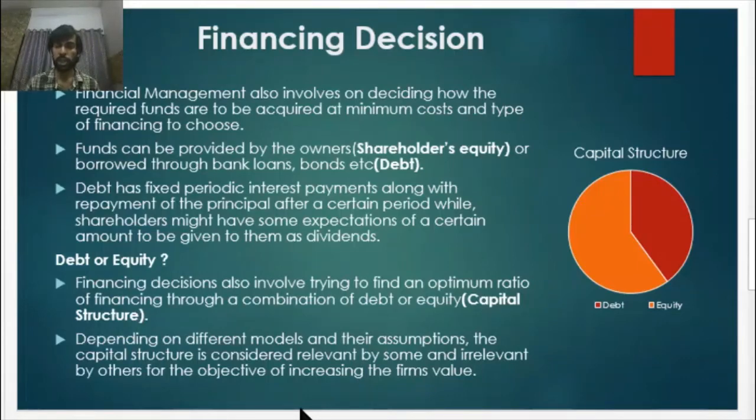Shareholders may too expect some amount to be given to them as dividends, though this is not mandatory to be paid by the firm for the common type of equity shares. Whether to choose between debt or equity is a question of the capital structure of a firm. Financing decisions also involve trying to find the optimum ratio of financing for a combination of both debt and equity. Depending on different models of financial management and their assumptions, the capital structure is said to be relevant by some and irrelevant by others for the objective of increasing the firm's value, which is the conventional objective of financial management.